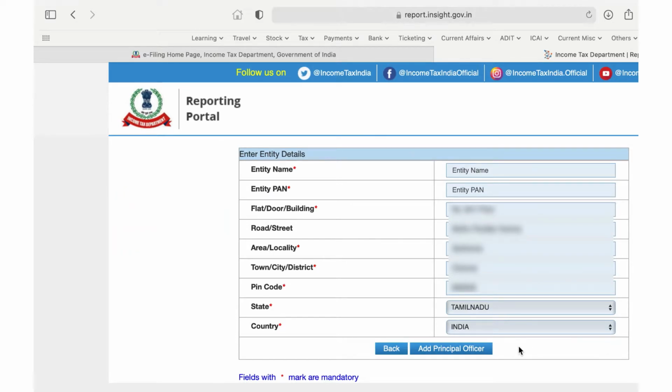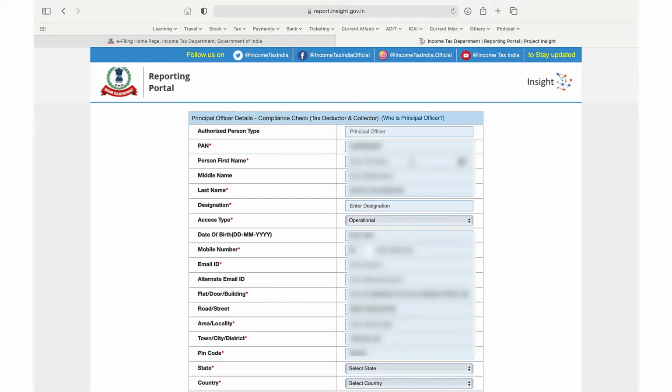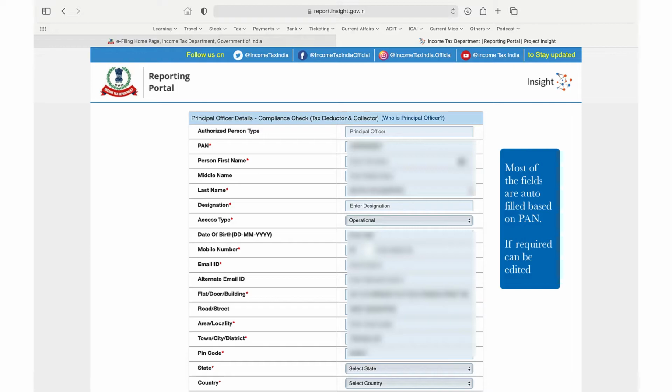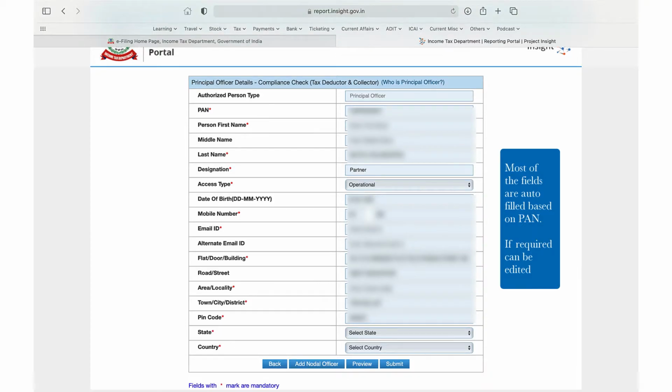Once we enter this address, we can go ahead and click on principal officer. It will take us to the details of the principal officer. Once we click on add principal officer, we need to specify the details. We'll have to specify the PAN of that officer. Once we state the PAN, the rest of the information such as name, date of birth, and address is automatically filled based on the PAN. The same can be edited also.